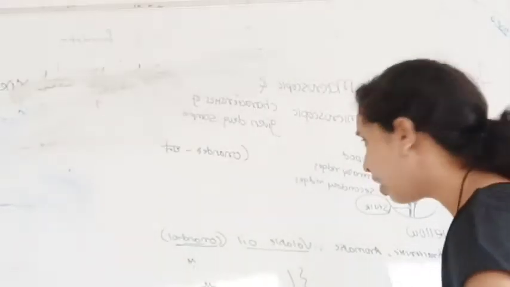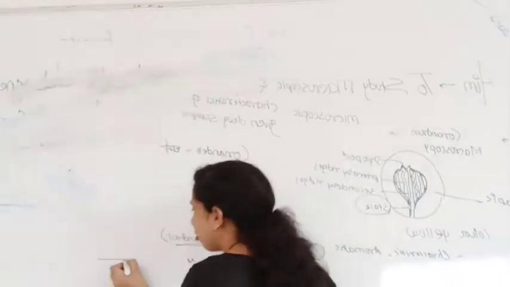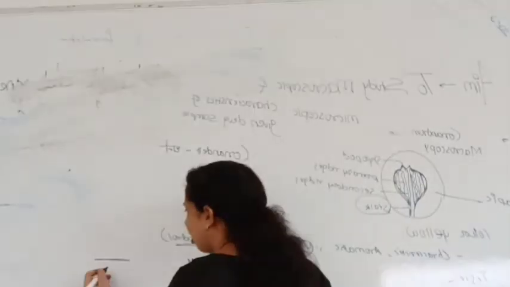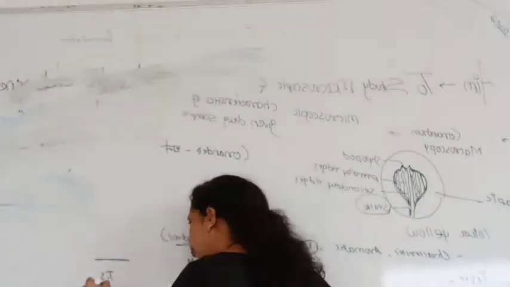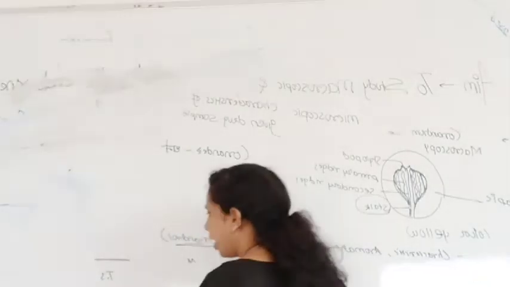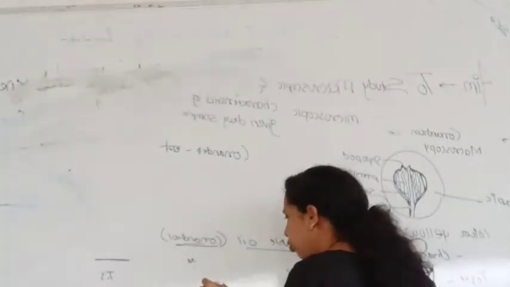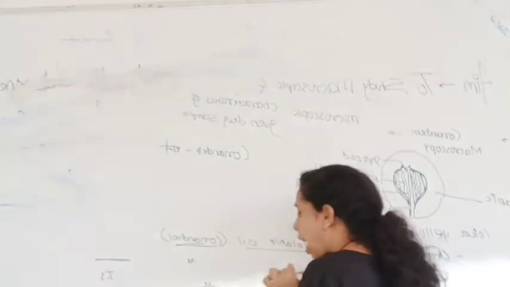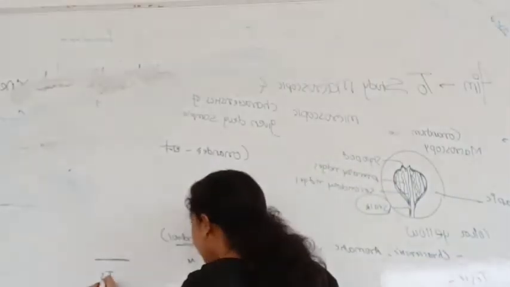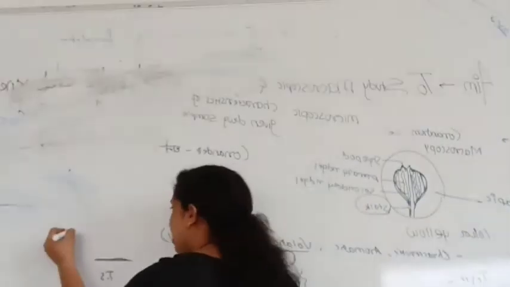When a TS of this coriander fruit is taken by taking a horizontal section, we say that if we cut the fruit horizontally, we call it a transverse section. If we are cutting that fruit in this manner, then it is called a longitudinal section. In coriander fruit, two half portions or two mericarps are joined together with the help of the carpophore, and when a TS, a horizontal section of a fruit, is taken,